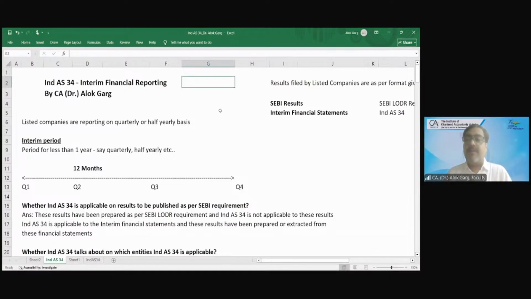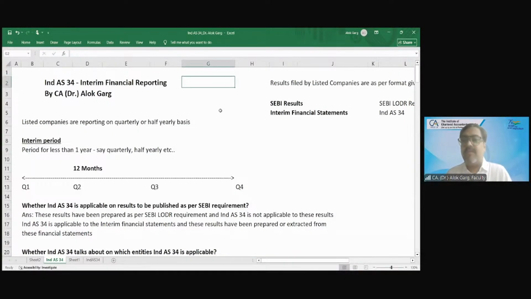So friends, when we are preparing the financial statement for the year, it is known as a yearly financial statement, annual financial statement, which becomes part of the annual report. But what happens when we are preparing the financial statement for a period of less than a year, for example, quarterly, half yearly, or 9 months?